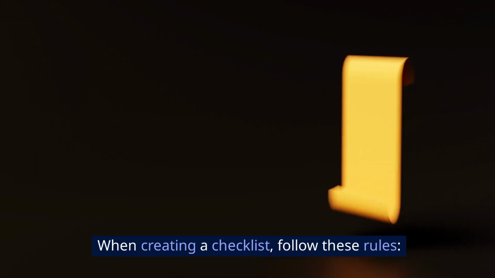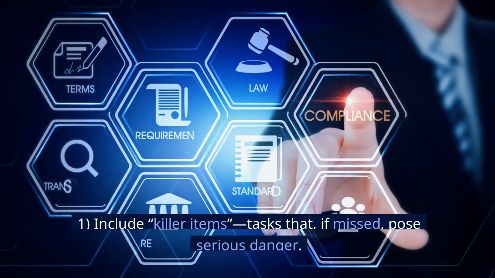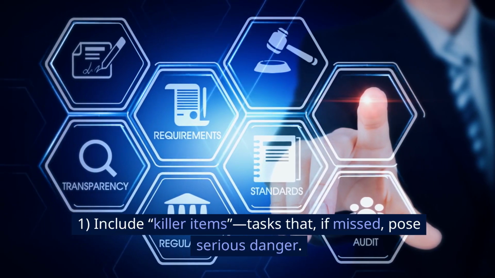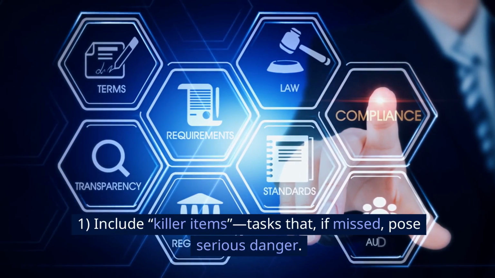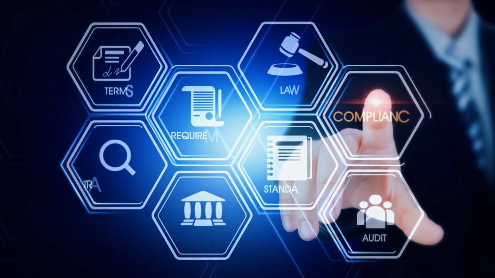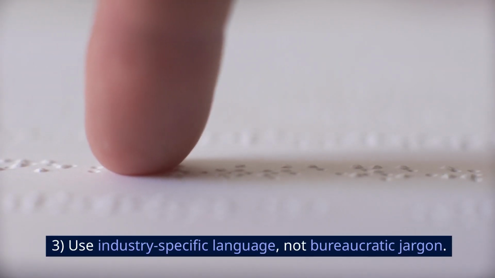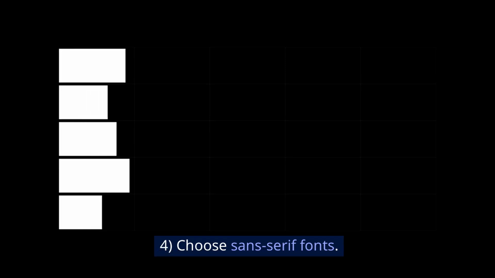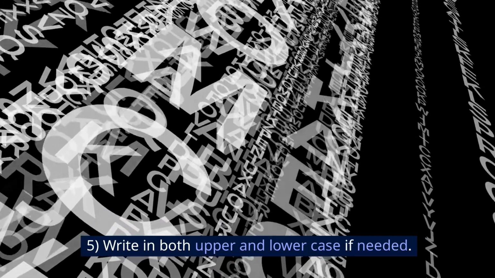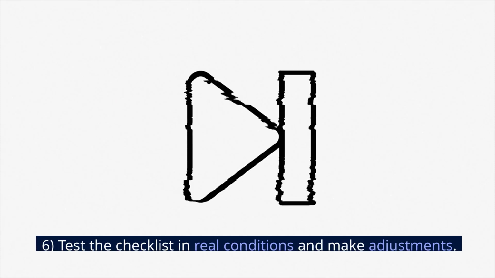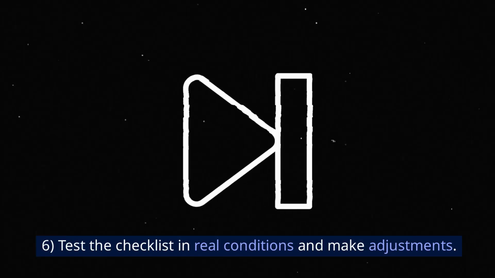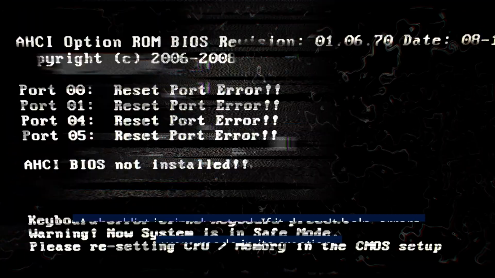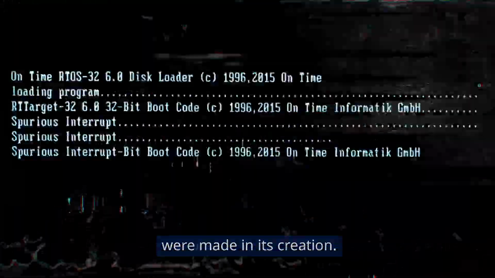When creating a checklist, follow these rules. 1. Include killer items, tasks that if missed pose serious danger. 2. Keep it to a single page. 3. Use industry-specific language, not bureaucratic jargon. 4. Choose sans serif fonts. 5. Write in both upper and lower case if needed. 6. Test the checklist in real conditions and make adjustments. A checklist is simply a tool. If it doesn't help, errors were made in its creation.